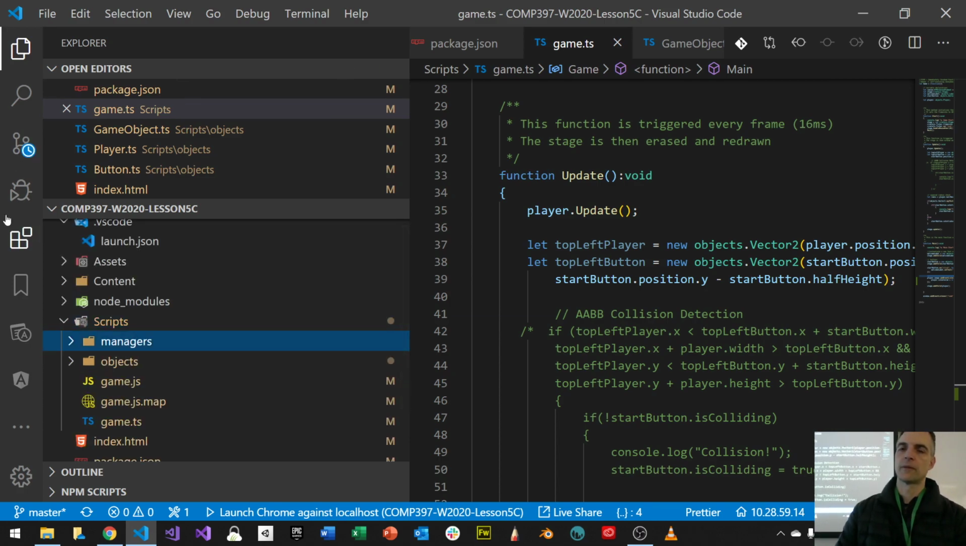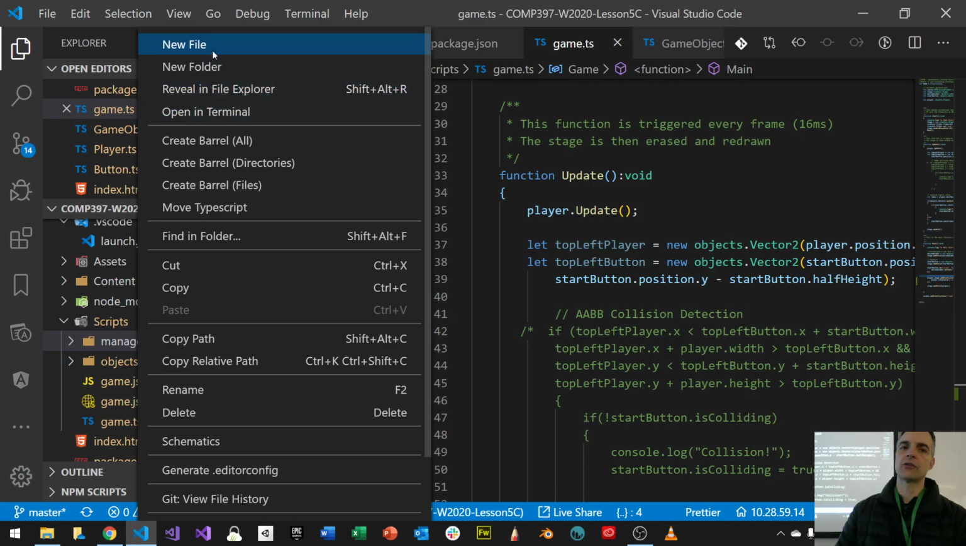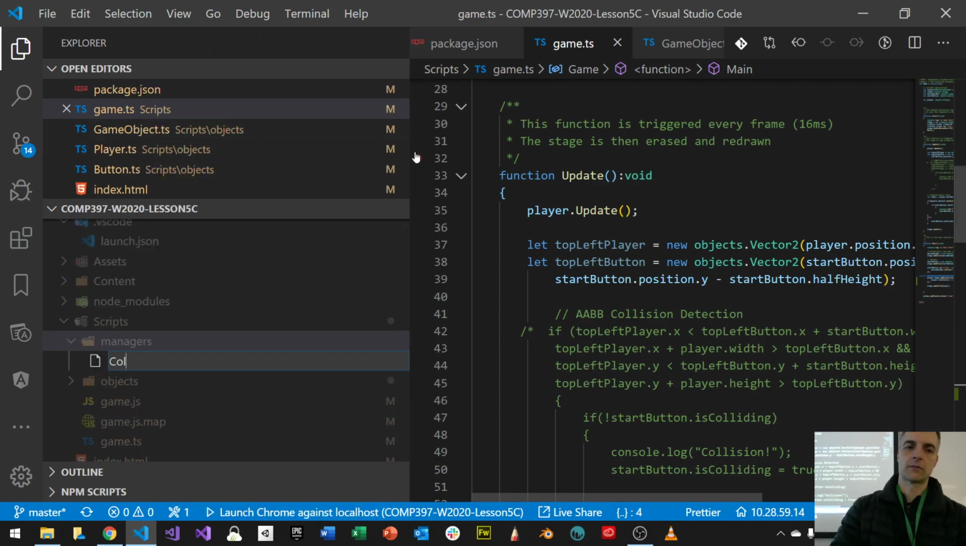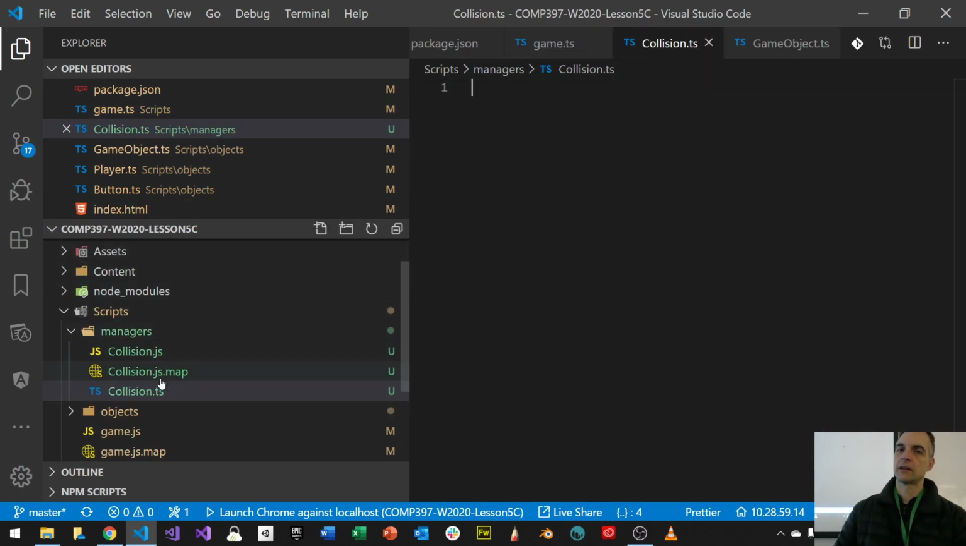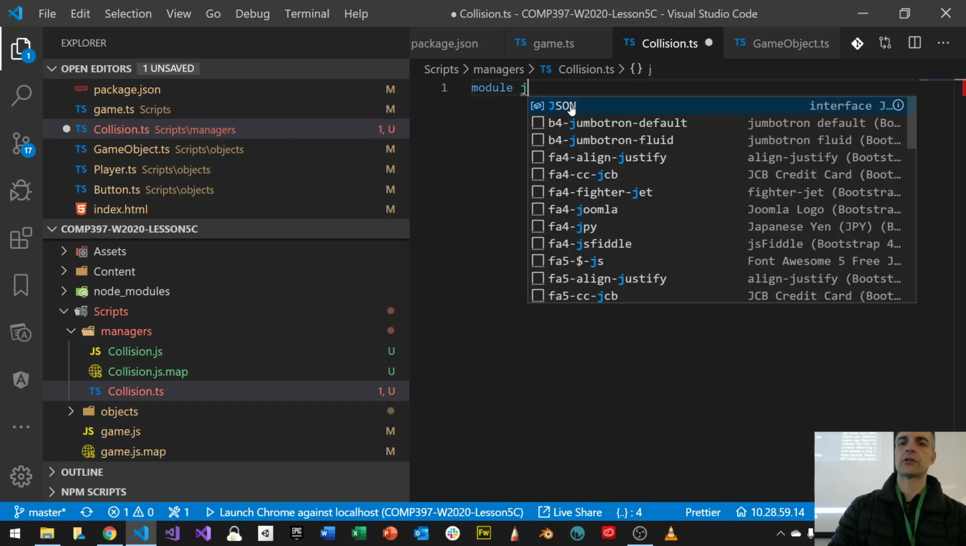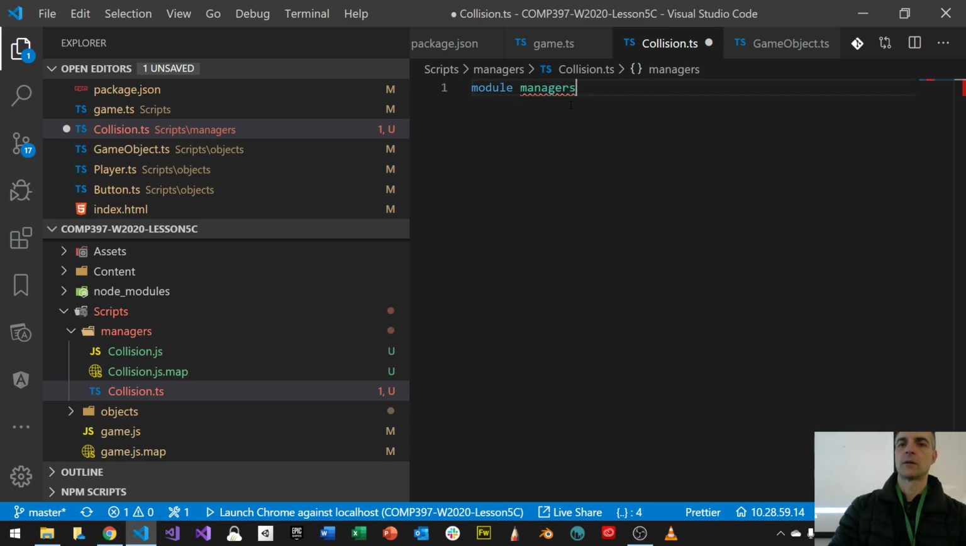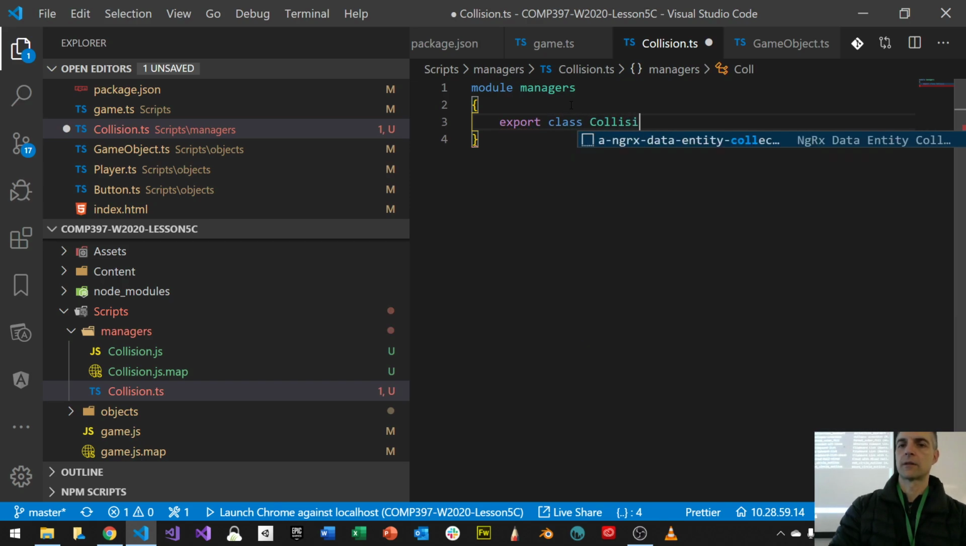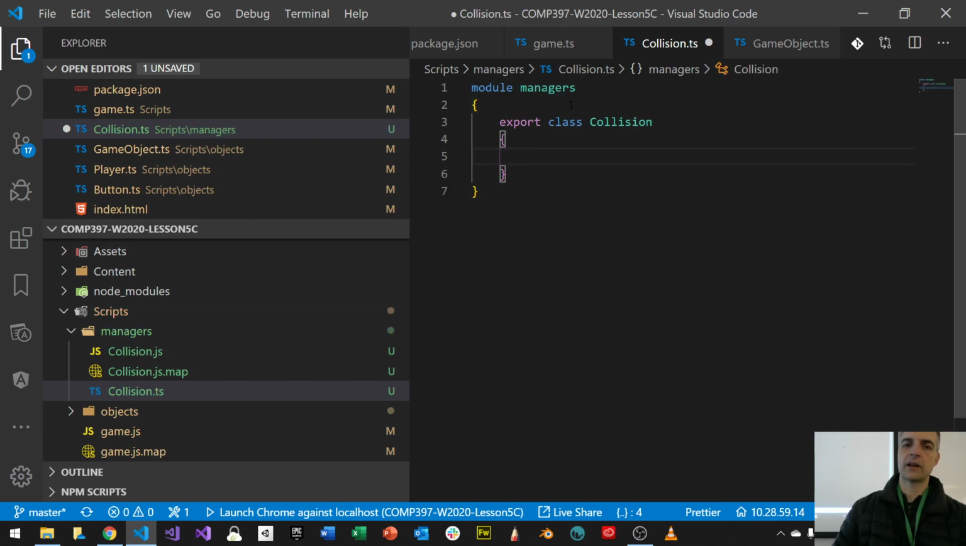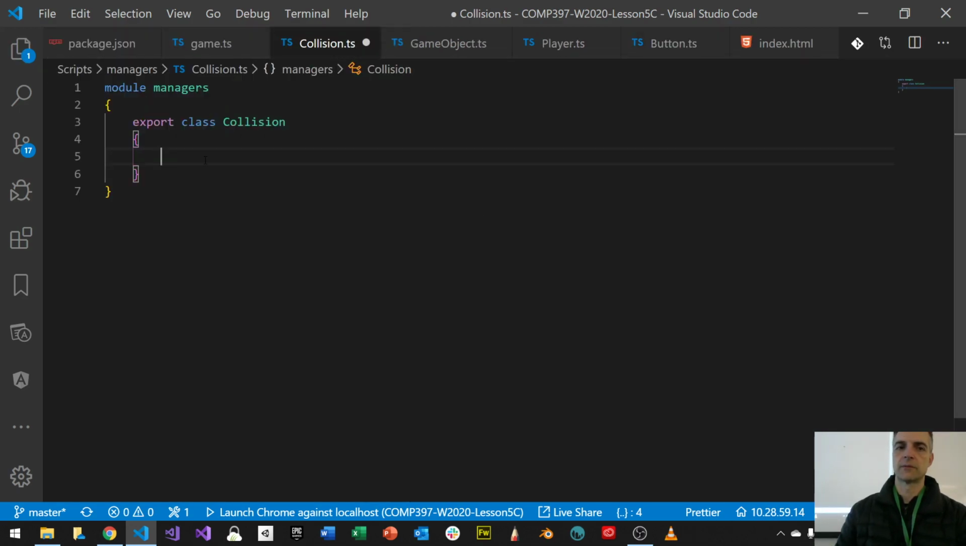Here's my managers folder. In my managers folder, I'm going to put a new manager. It's going to be called collision.ts. Okay? Collision.ts. So a collision manager. That's what it's going to be. I'm going to make a new module called managers. Inside my module managers, I'm going to have a new class called collision. And it's not going to inherit from any other class. It's just going to be a class of its own.